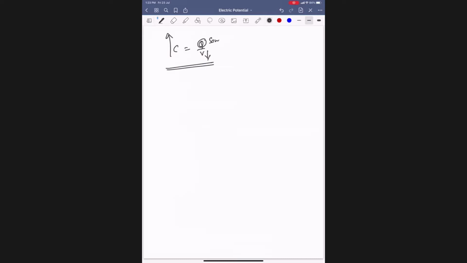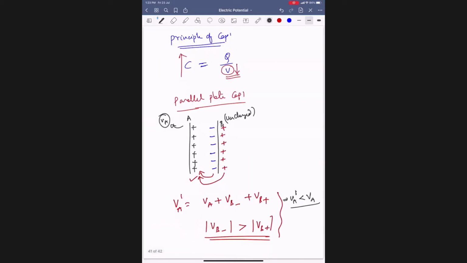This Q is the same, right? Have I altered the charge on A or not? Not at all. I just brought an uncharged conductor B near A, and that total scenario changed. Got it?